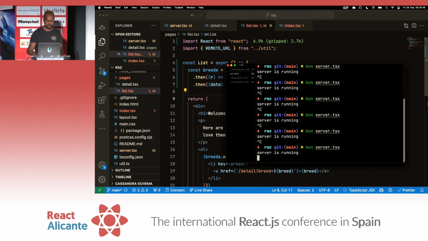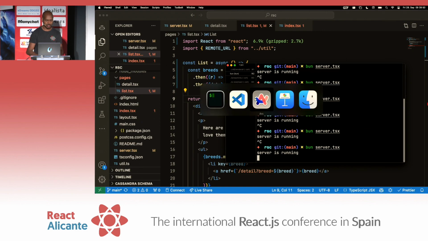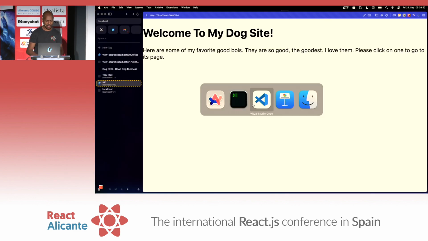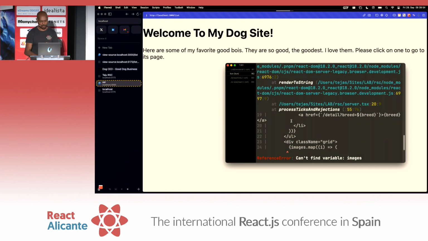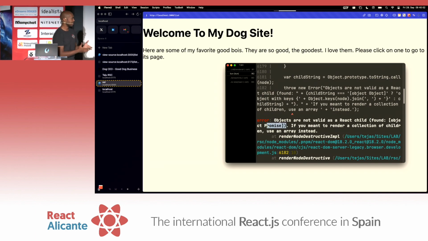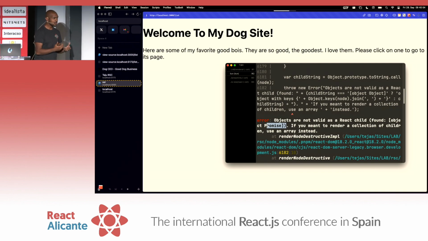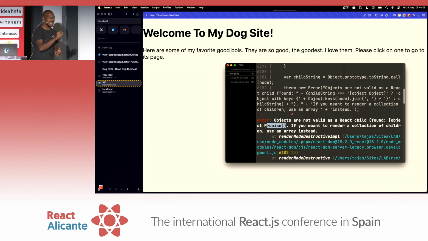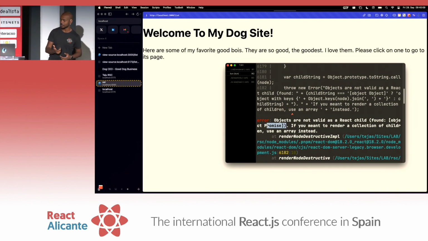If we go start our server again, what we'll see is, come here, we'll see an error, ideally. Yeah, we see a bunch of errors, but one of them is, gosh, objects are not valid as a React child. Found object promise. Promises are not valid React components. How then does server rendering work? Because any async function becomes a promise.